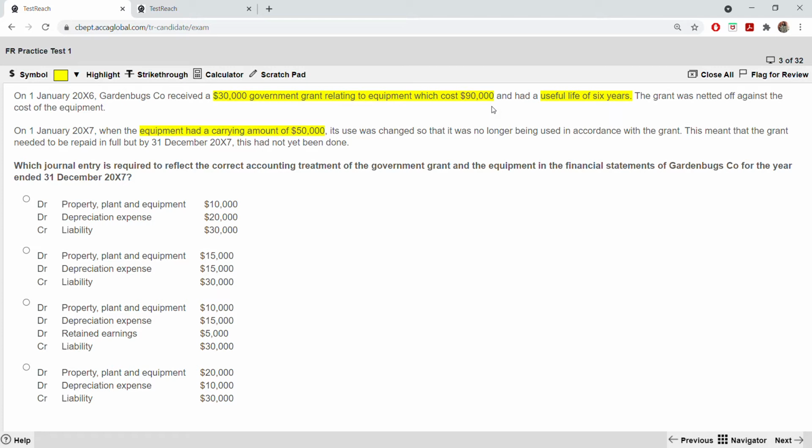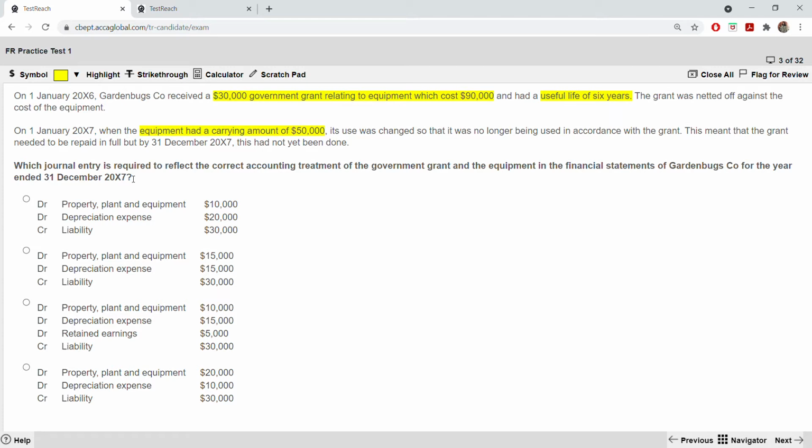Then the depreciation would be 90,000 divided by 6, because there are 6 useful years. That would be 15,000 times 2, because it was from 1st of Jan 2006 to 31st December 2007. The whole of 2006 and the whole of 2007, 2 years are there. So multiply by 2, which will be 30,000, right? So 90,000 minus 30,000 is 60,000.